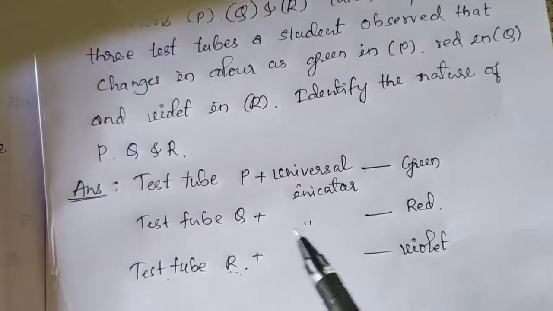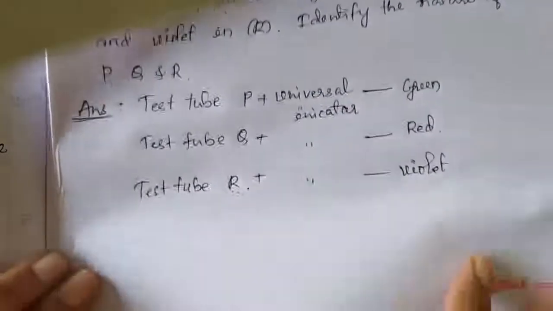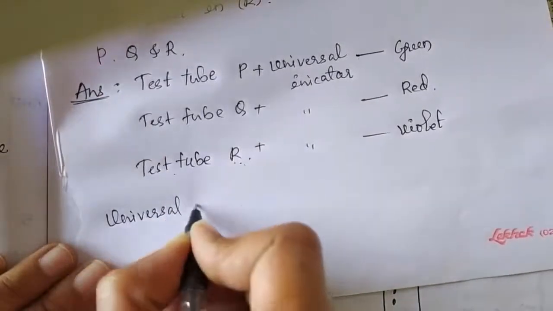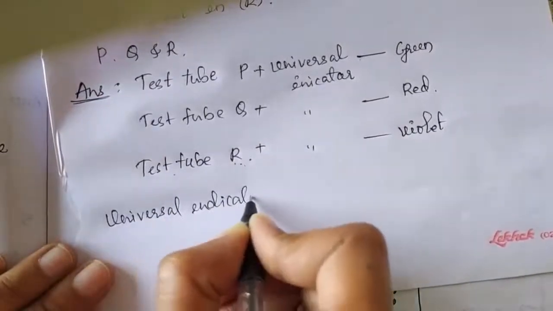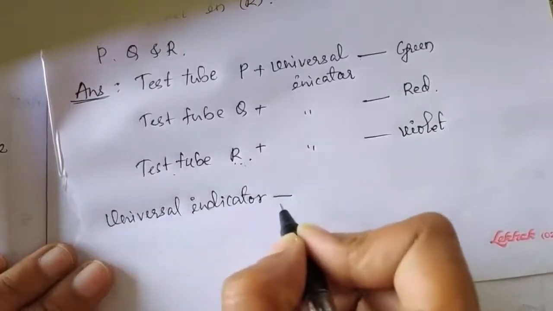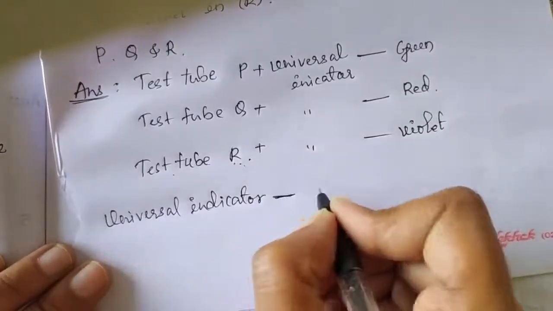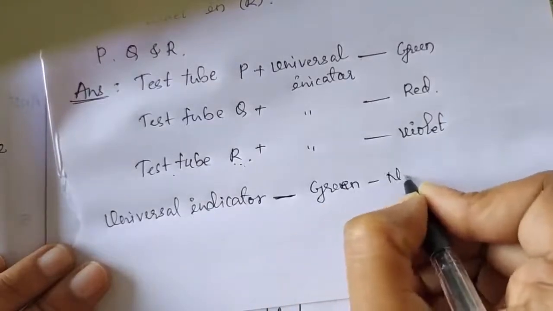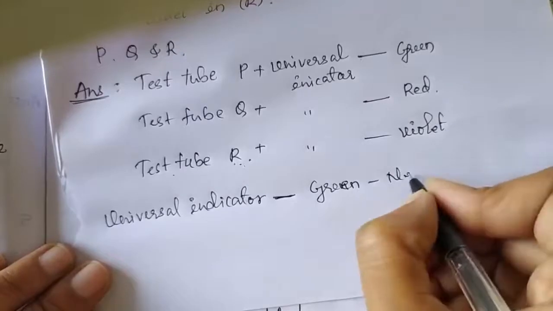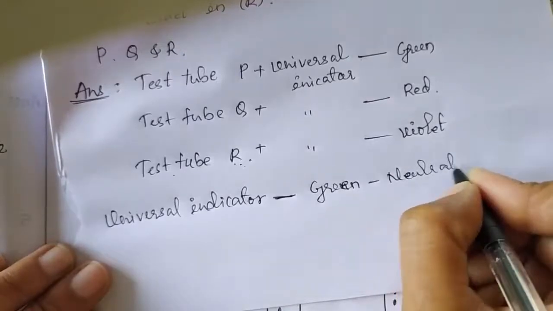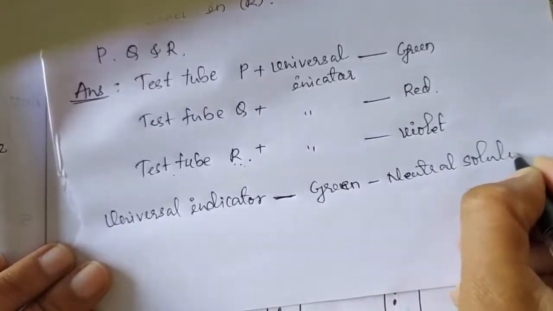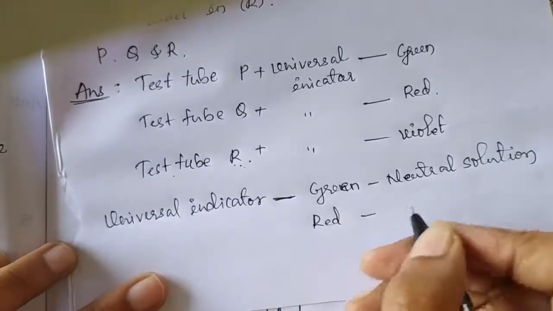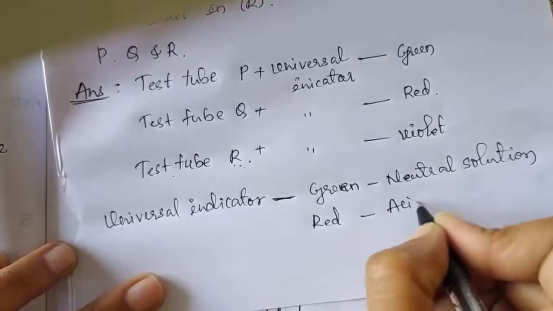We know that universal indicator shows green color when it is added to the neutral solution, and it shows red color when added to the acidic solution.